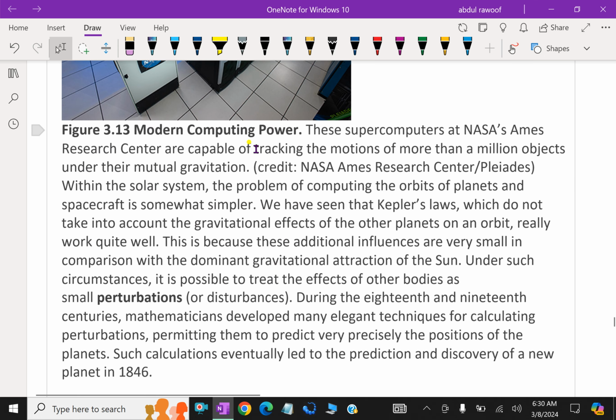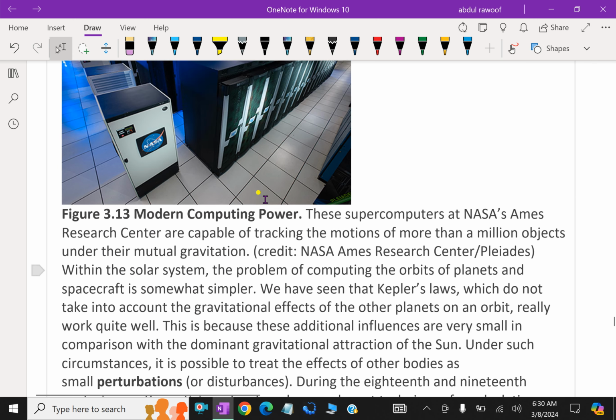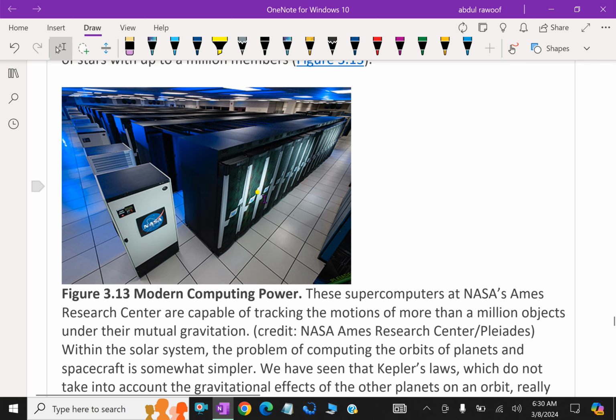By using modern computing power, it's possible to calculate the attraction forces between more than two, or many, bodies. The supercomputers at NASA's Ames Research Center are capable of tracking the motion of more than 1 million objects under their mutual gravitation.